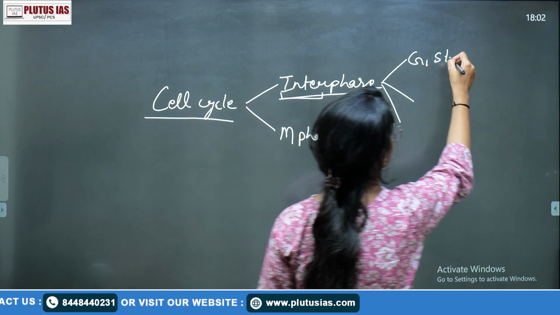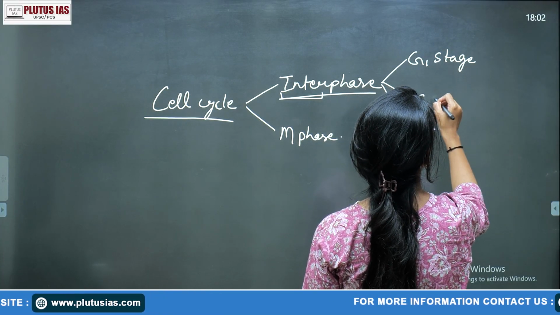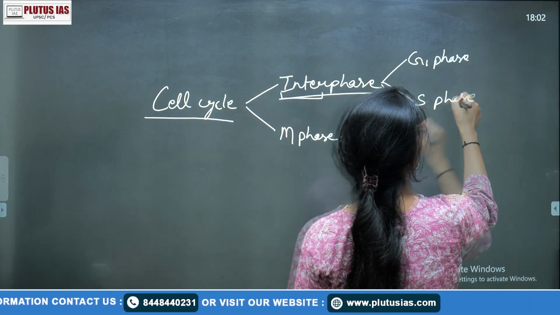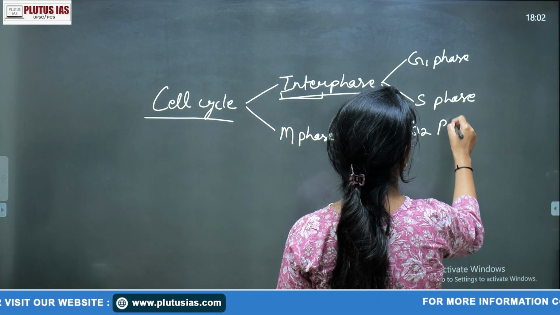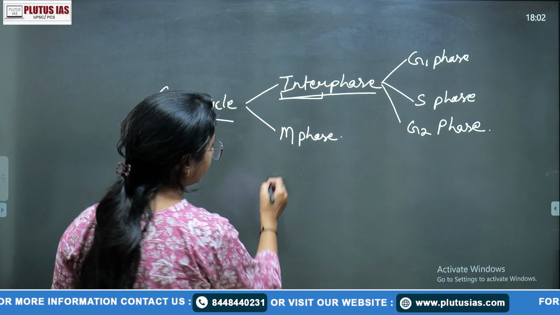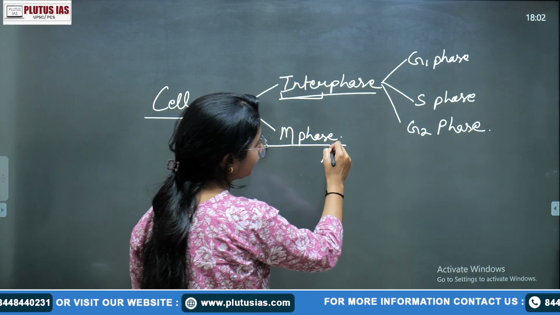That is the G1 phase, S phase, and G2 phase. And in the M phase, there are two phases.